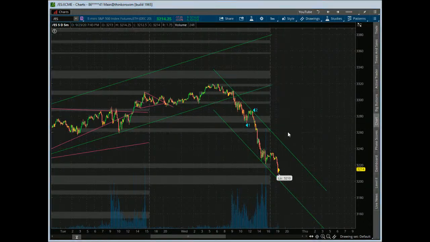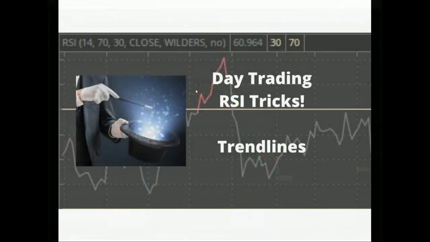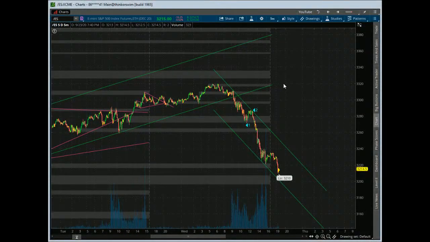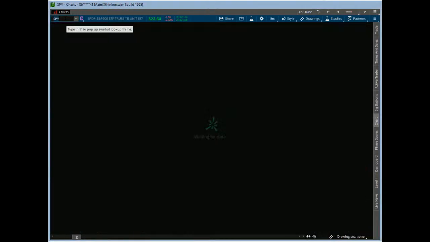So good stuff. So today we're going to be continuing our conversation on day trading RSI tricks. And so RSI, again, is a cool tool, relative strength index. We talked about some cool tools already using moving averages, things like that. So today we're going to be talking about trend lines. So one of the cool parts about trend lines and RSI is that we can put trend lines on our RSI, which is really cool.